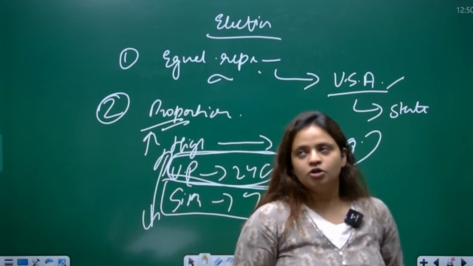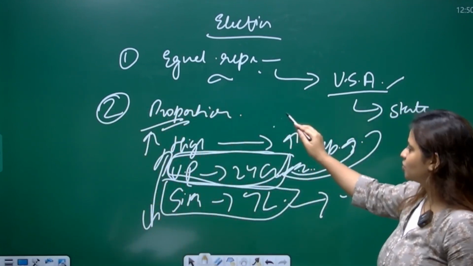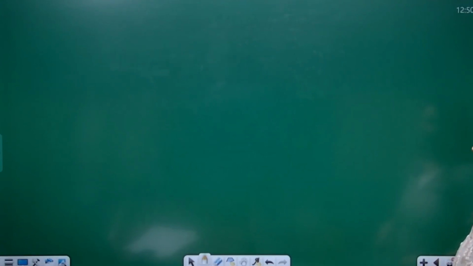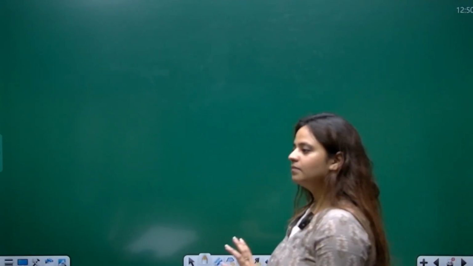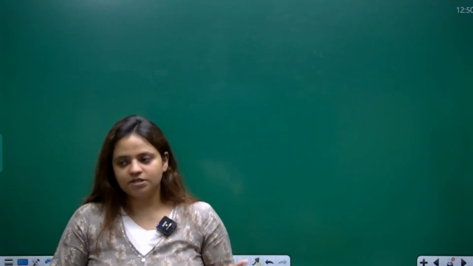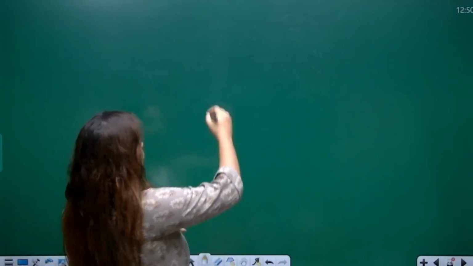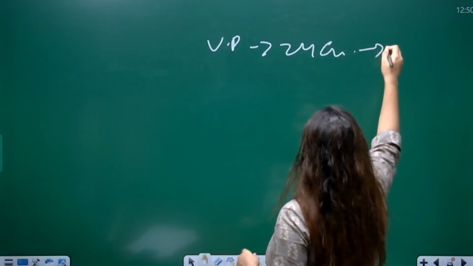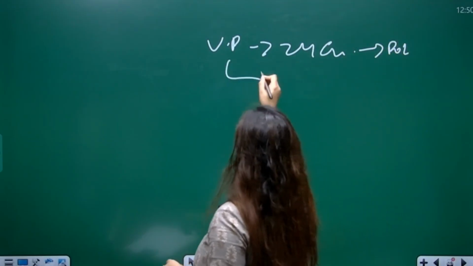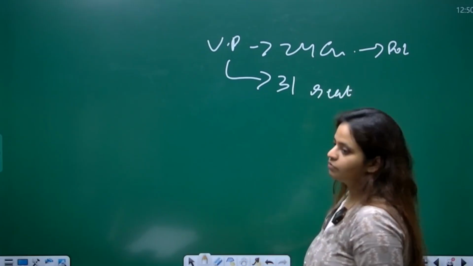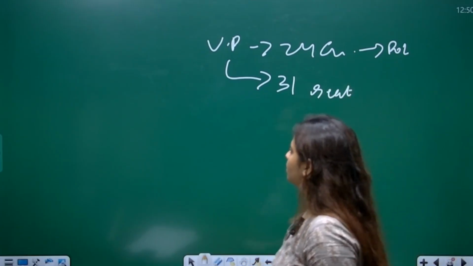So we have chosen the proportional representation system, where if the population is more, the representation will be more. For example, Uttar Pradesh, as I told you, has 24 crore population, and we have given it 31 seats for its representation.